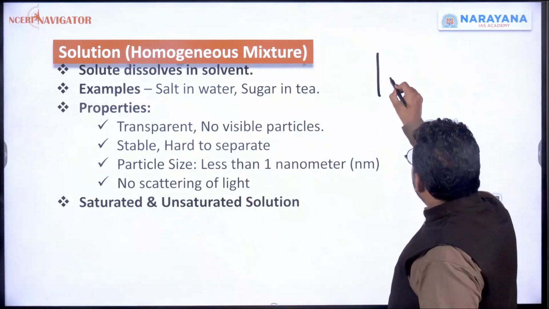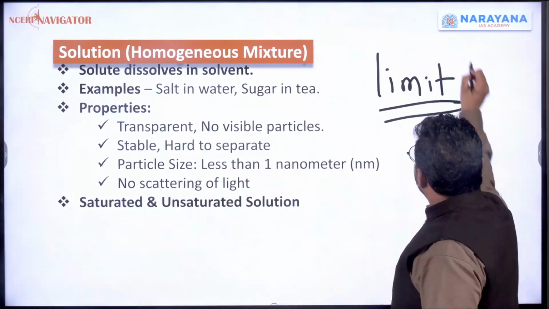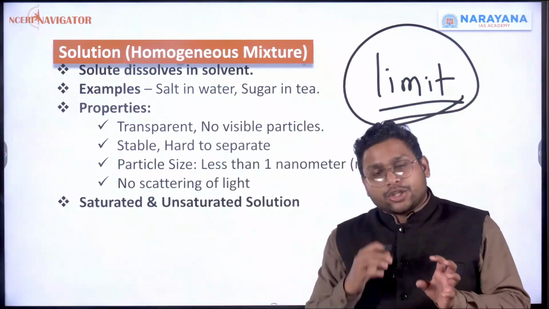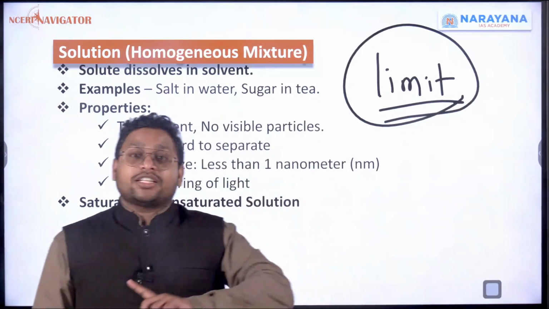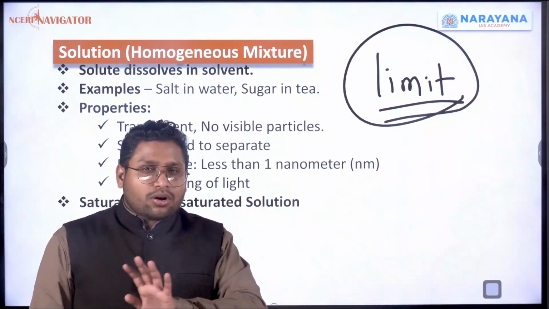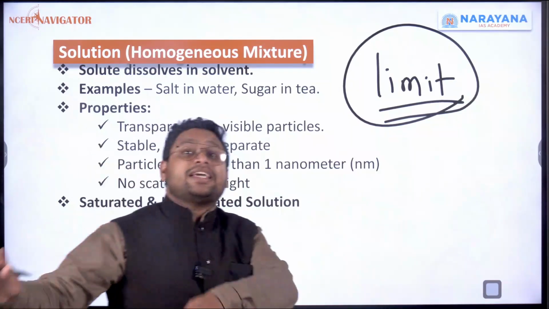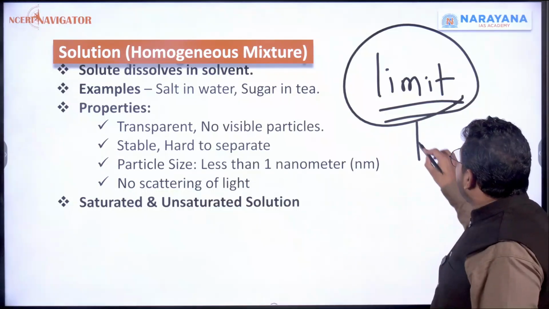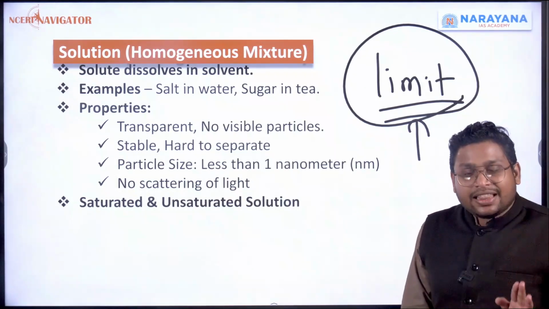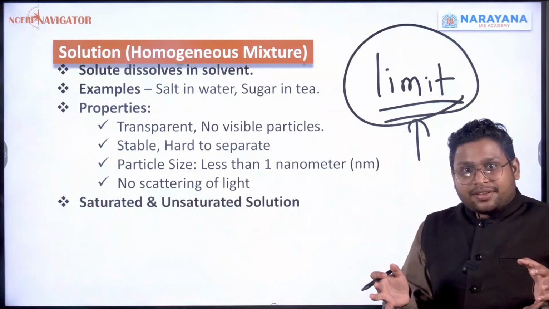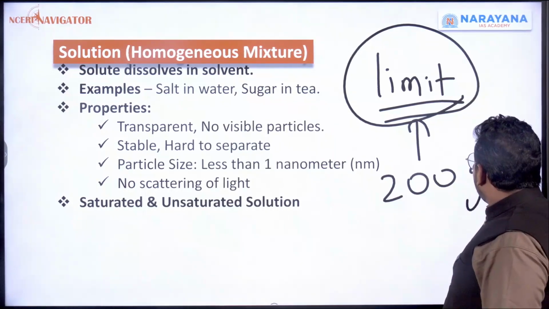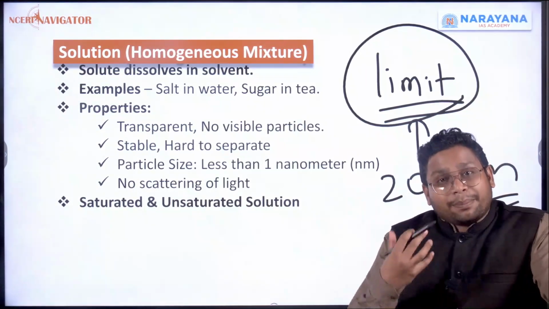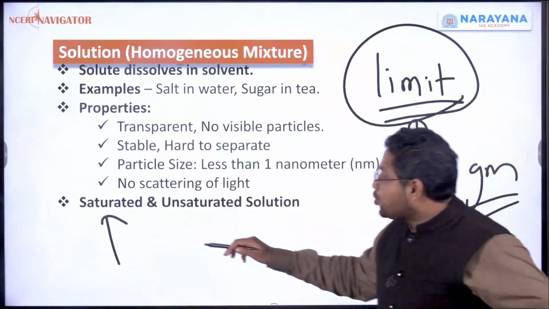And if that limit is already crossed, let's say in this much water you can add 200 grams of sugar and it will get dissolved. But if you add 1 kg of sugar, it will not dissolve. Only 200 grams will dissolve, the remaining 800 grams will not. Why is it not dissolving? Because you have crossed that limit. When we added 200 grams of sugar, the limit of that solvent got completed. We call that state a saturated state.